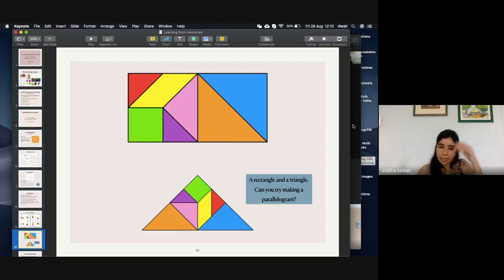Can you all see the screen? Yes, ma'am. There's a triangle and there is a rectangle there. You see that the rectangle is basically made up of two squares.